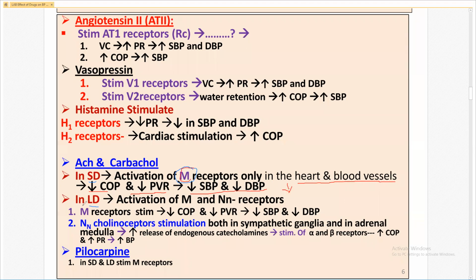But in the large dose, the effect is opposite. In the large dose, there is activation of muscarinic as well as nicotinic receptor. And as we discussed, if there is stimulation of the nicotinic cholinergic receptor, there is a stimulation of the sympathetic ganglia and adrenal medulla, release of endogenous catecholamine, adrenaline, noradrenaline, stimulation of alpha beta receptor, and increase in the blood pressure.